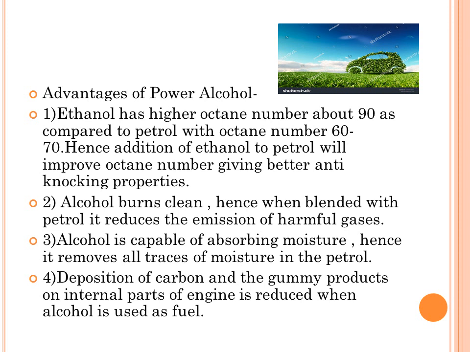So we have two chemicals with 0 and 100 octane numbers. So by comparing our fuel like ethanol with those two chemicals we can measure the octane number of that ethanol. So octane number of ethanol is good, and that is 90. So if we add that with petrol, its octane number will increase. Its anti-knocking property will be better if we add that ethanol.